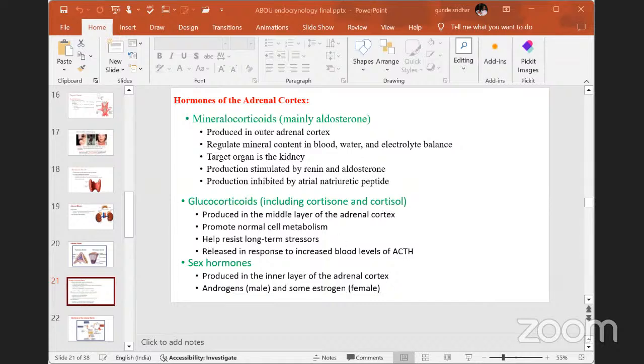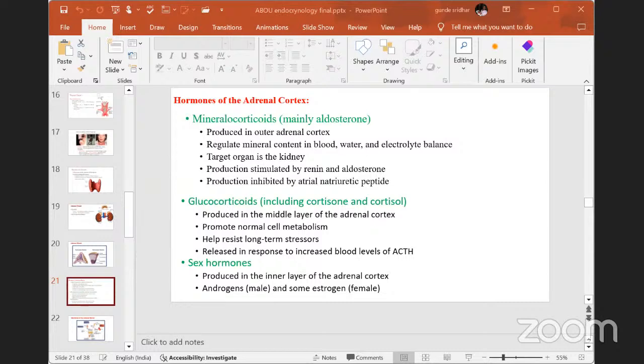They promote normal cell metabolism, help resist long-term stresses, and are released in response to increased blood levels of ACTH. This is the main use of cortisone and cortisol, useful for glucose metabolism.